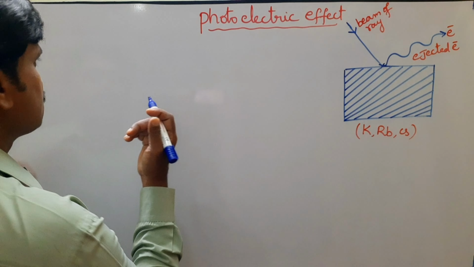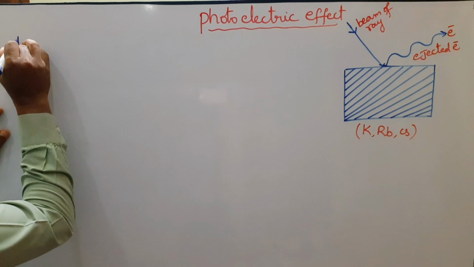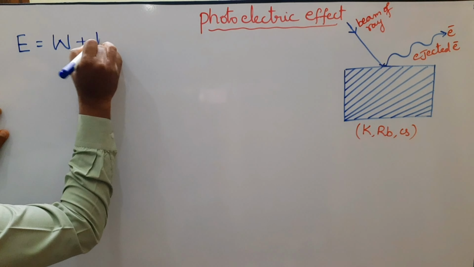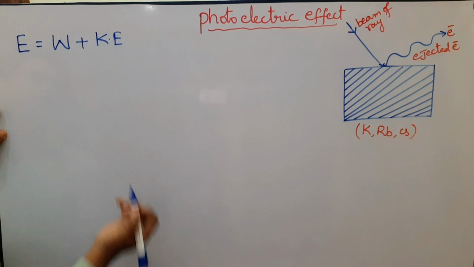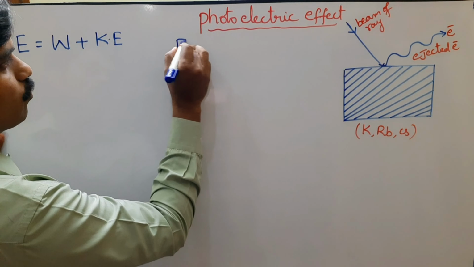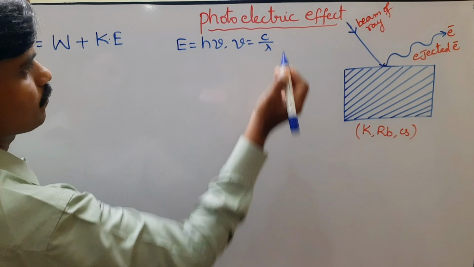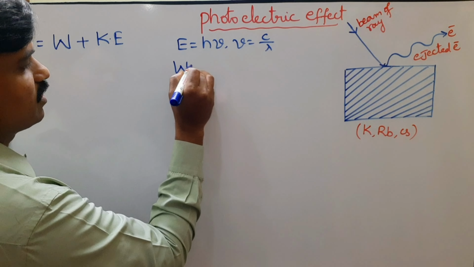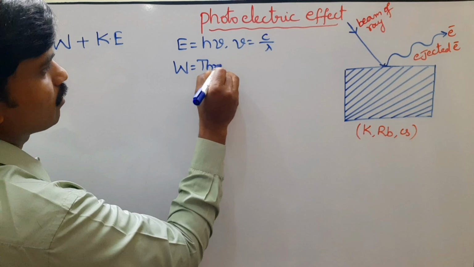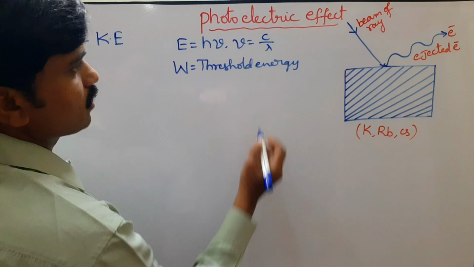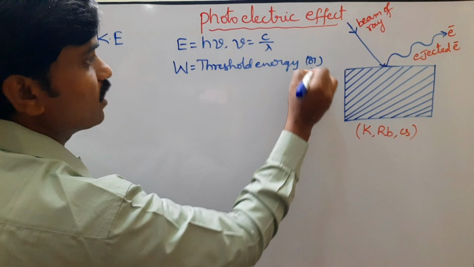Mathematically, we can represent energy E is equal to work done on the metal surface W plus kinetic energy of the electron. We know here E is energy. According to Planck's quantum theory, energy E is equal to h nu, where nu is equal to c by lambda. Here W is work done on the metal surface, nothing but that is called threshold energy or work function.